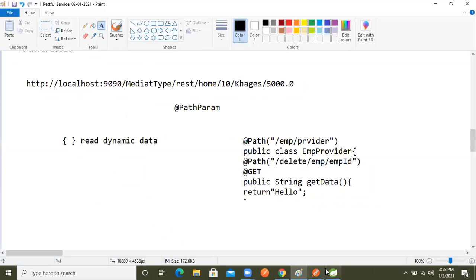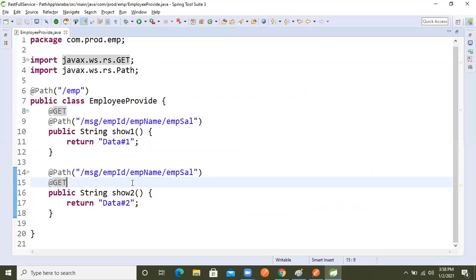So inside that, we will take this data in an open bracket and a close bracket, right? Based on this URL, we need to understand whether this data is coming or not.